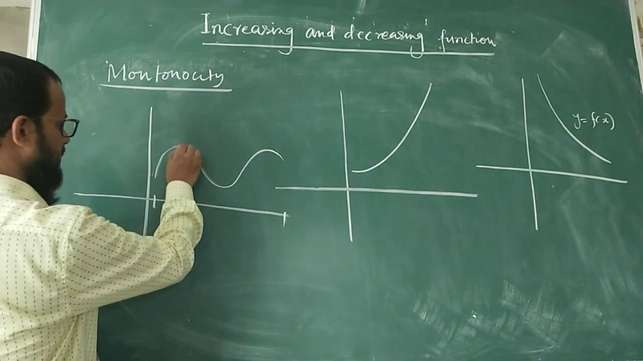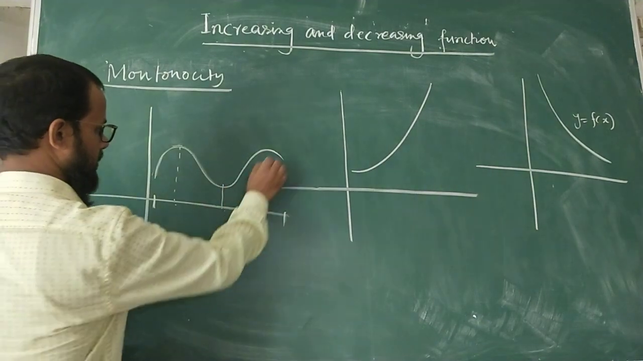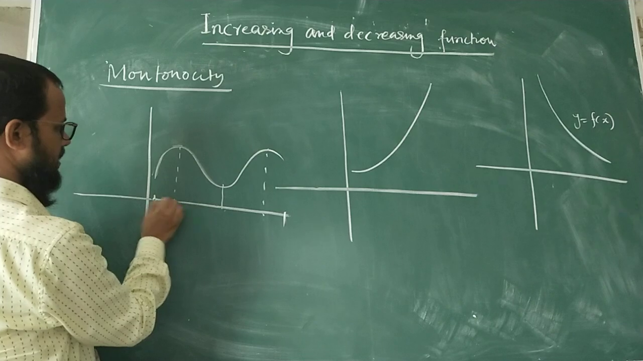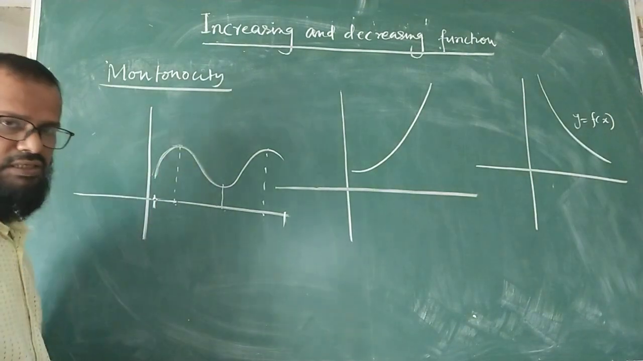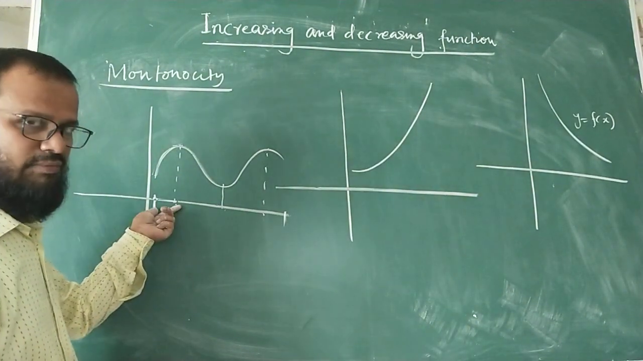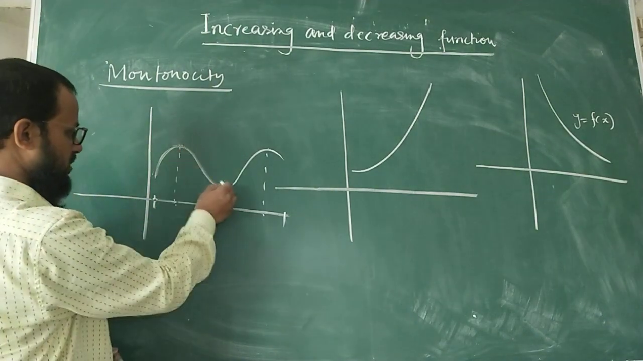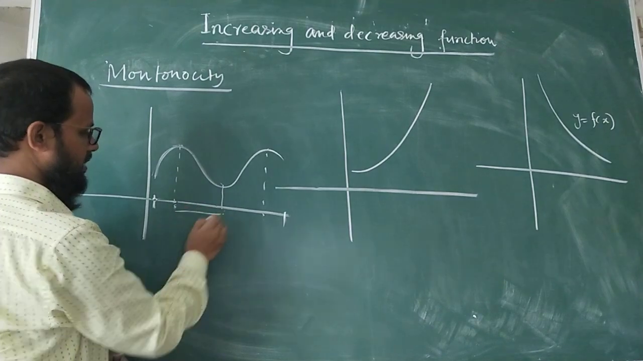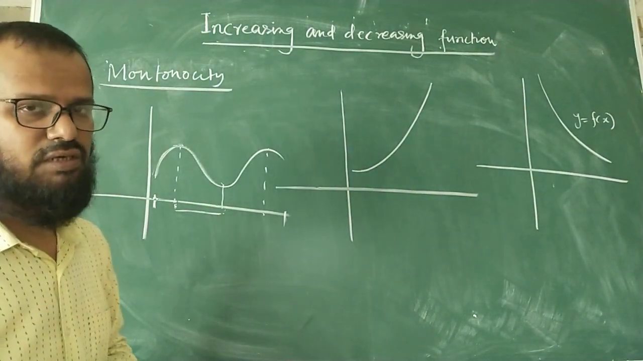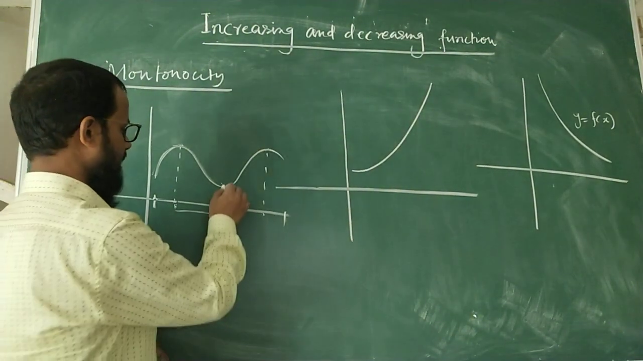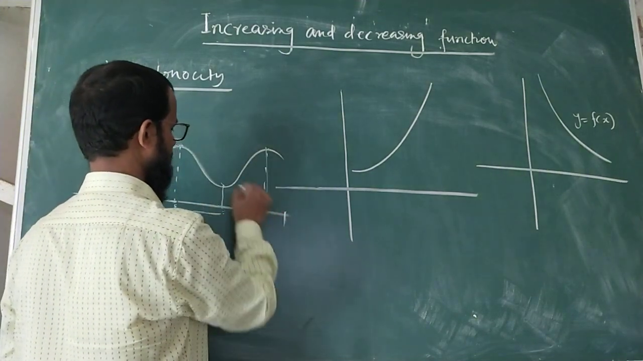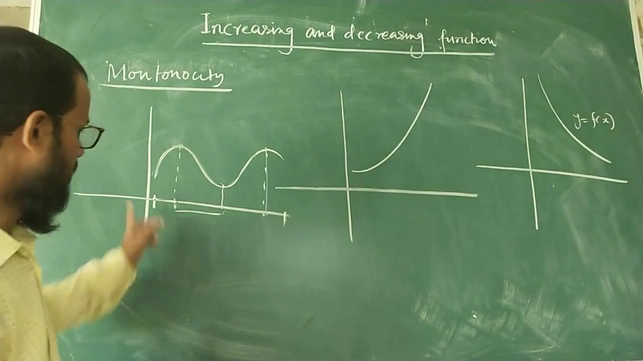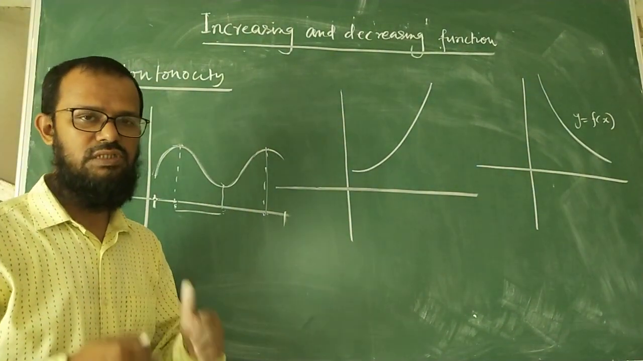But if you divide the interval, in this interval what happens? The function is increasing. So it is monotonic increasing in this interval. From here to here this function is decreasing. From this to this there is another interval, and in this interval the function is monotonic decreasing, and again from here to here the function is increasing. So it is monotonic increasing there. But throughout the domain it is not monotonic, because there is a change.